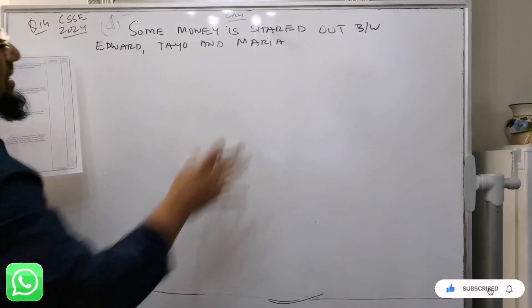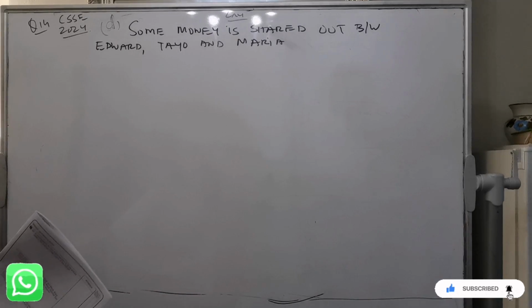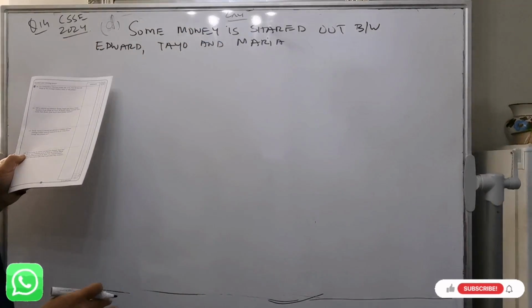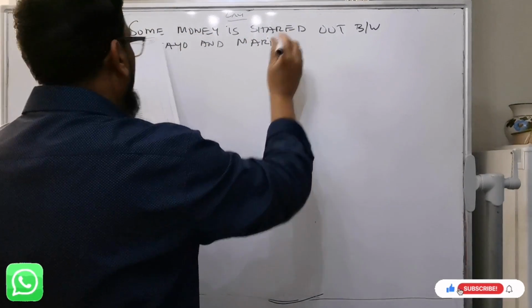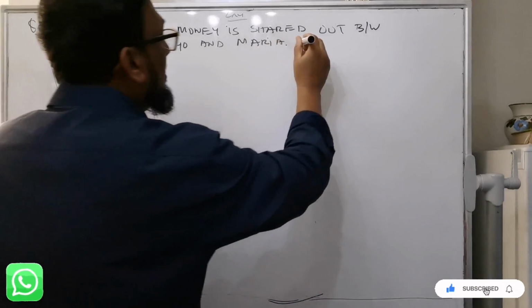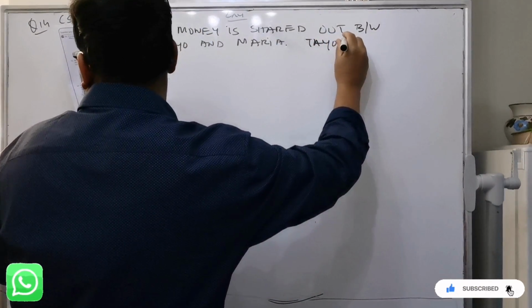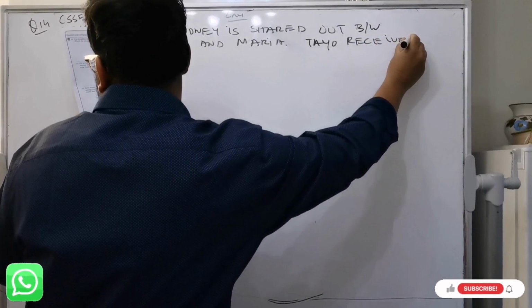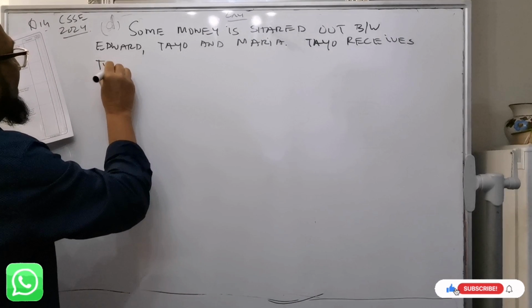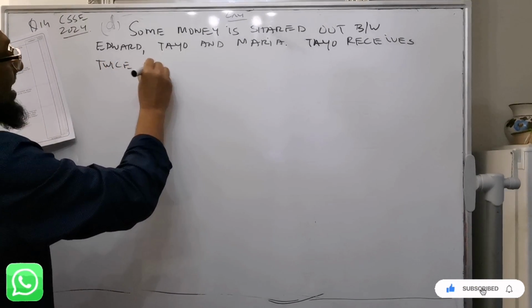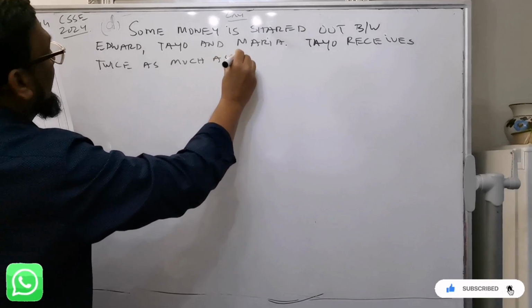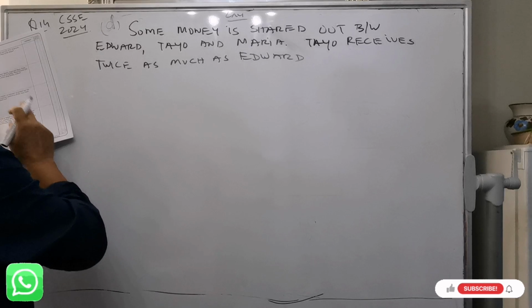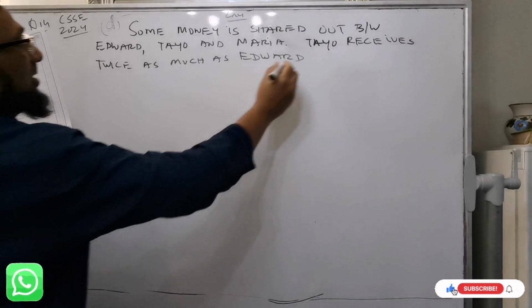Okay, so the money is distributed between these 3. Full stop. And the next statement: Tayo receives twice as much as Edward. Full stop.